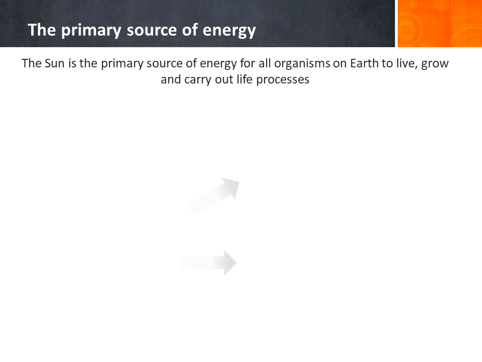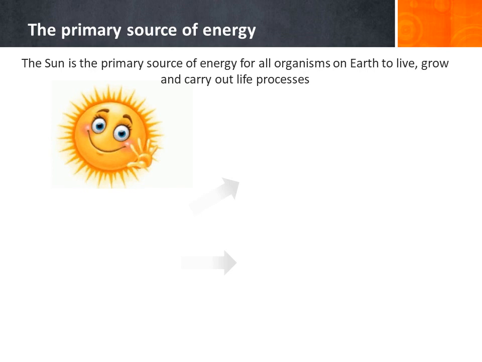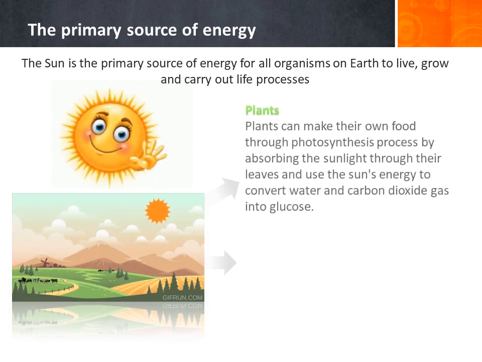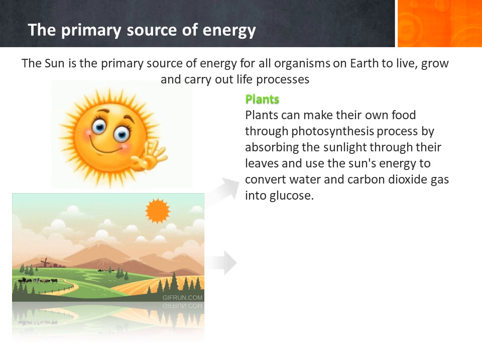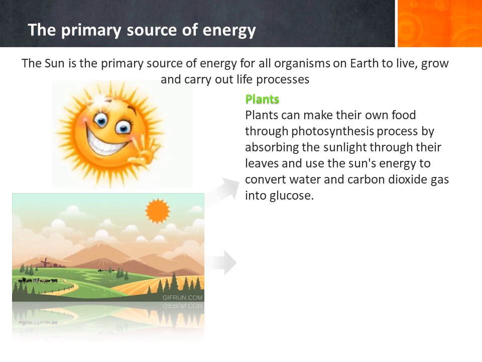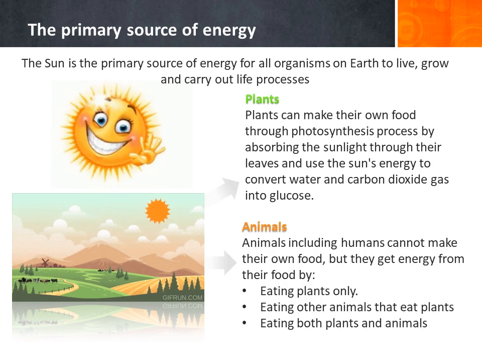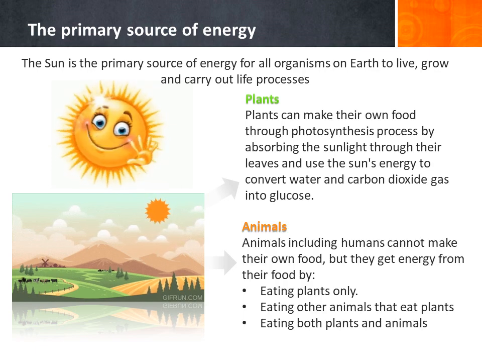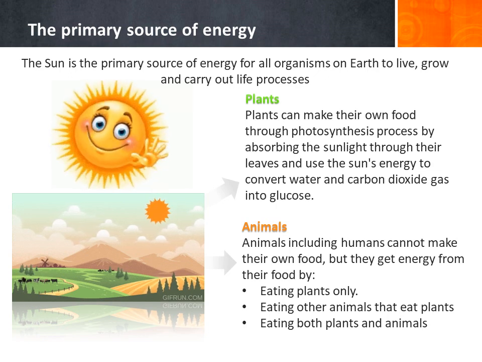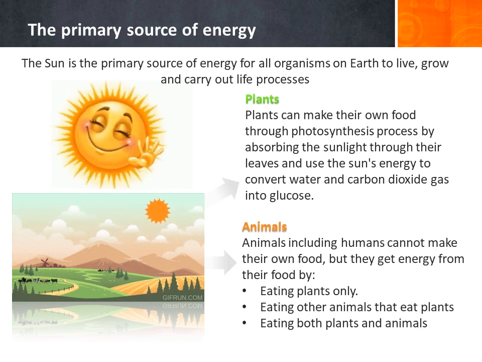The primary source of energy. The sun is the primary source of energy for all organisms on Earth to live, grow, and carry out life processes. Plants can make their own food through the photosynthesis process by absorbing sunlight through their leaves and using the sun's energy to convert water and carbon dioxide into glucose. Animals, including humans, cannot make their own food, but they get energy from their food by eating plants only, eating other animals that eat plants, or eating both plants and animals.